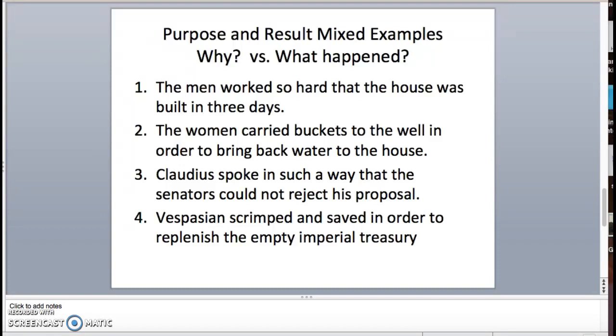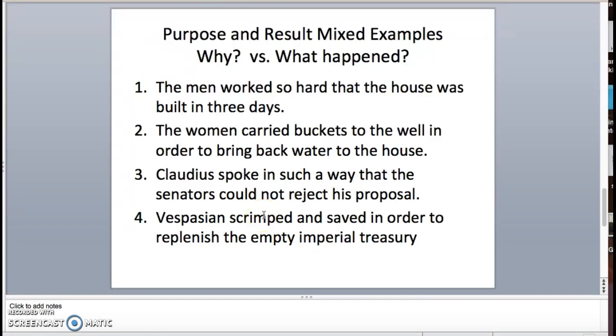And then lastly, Vespasian scrimped and saved in order to replenish the empty imperial treasury. Emperor Vespasian, who we'll hopefully hear a presentation on in a little bit. And he scrimped and saved. The answer is asking us why, right? And so the answer is that he did it in order to replenish the imperial treasury. So it's answering the question why. So that is going to be a purpose clause.